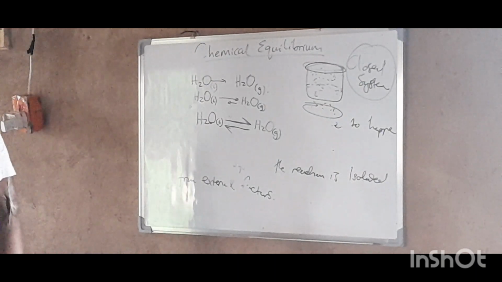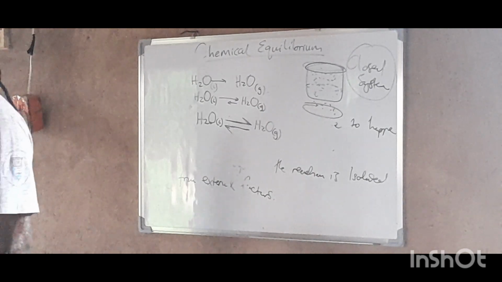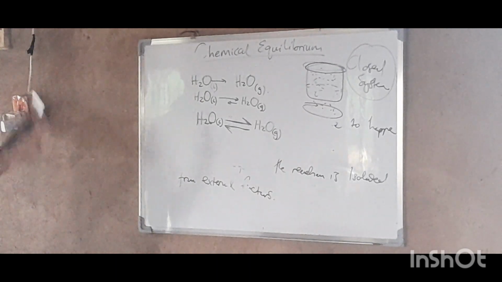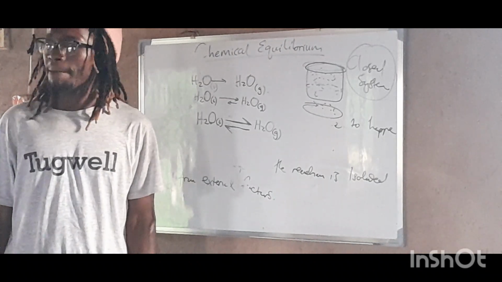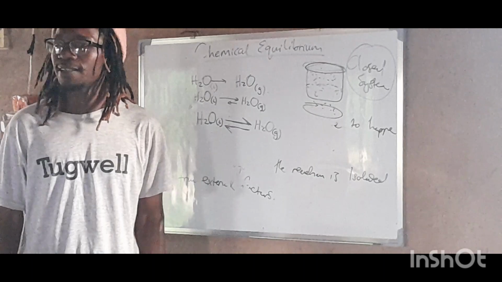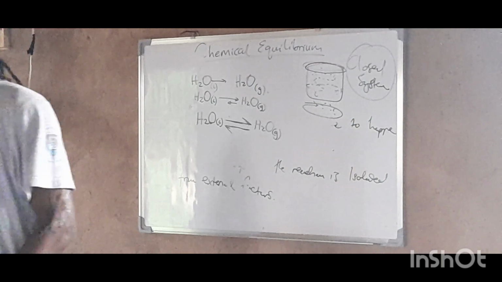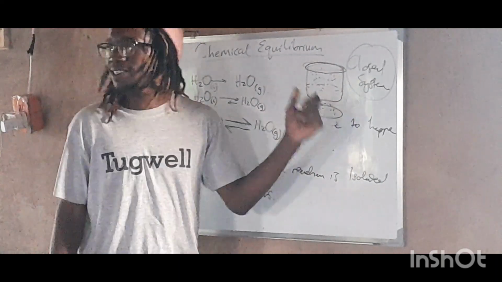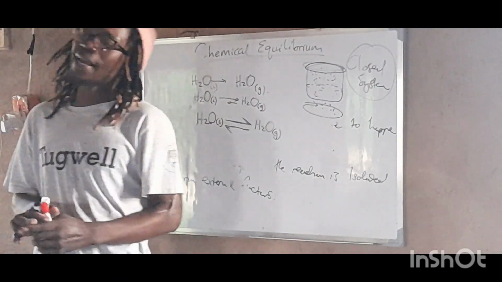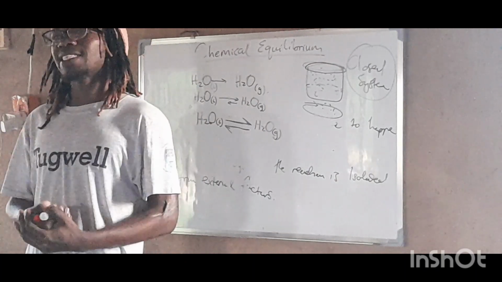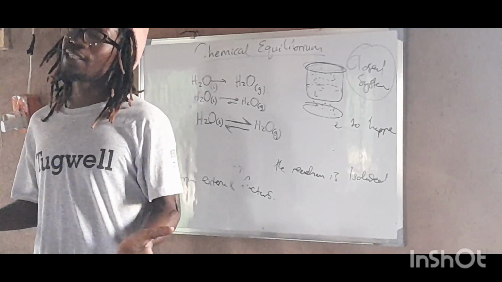Right? So now, this other guy called Le Chatelier, right? Studied this and wanted to see what happens if we change the factors that are determining the equilibrium position. Okay. So this is what Le Chatelier observed. He observed that if we make a change to this system, the system will work in such a way as to eliminate the effect, or to remove the effect, right? That is what he observed.